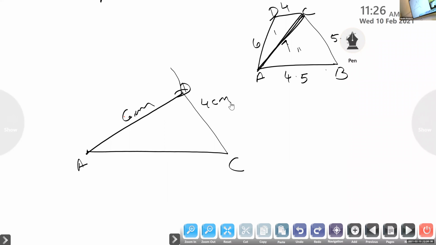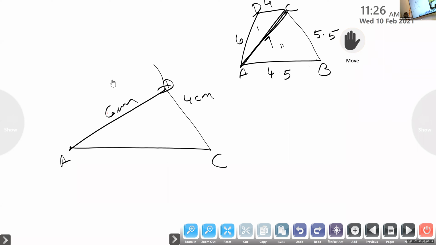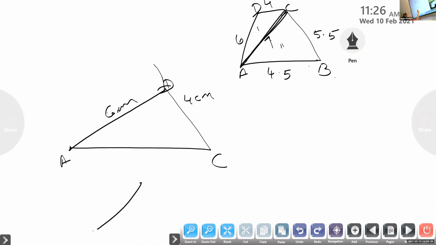AD 6 centimeter, DC 4 centimeter. Then from A 4.5 to get B, from C 5.5, so that we will get B. AB 4.5 centimeter, BC 5.5 centimeter.